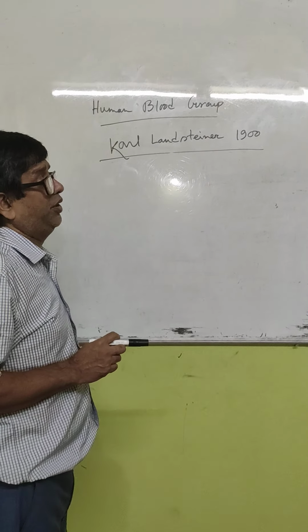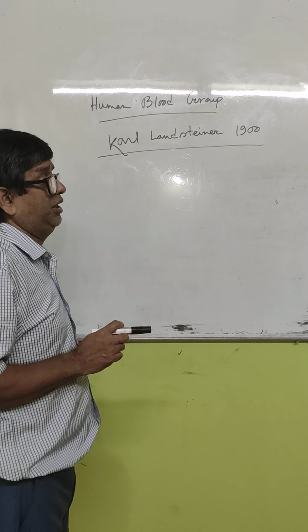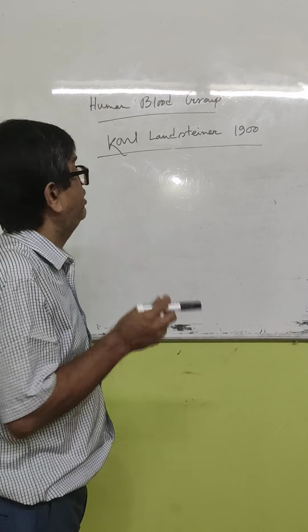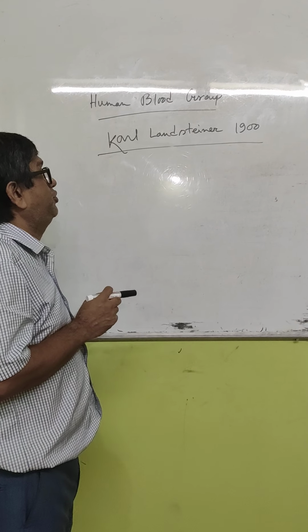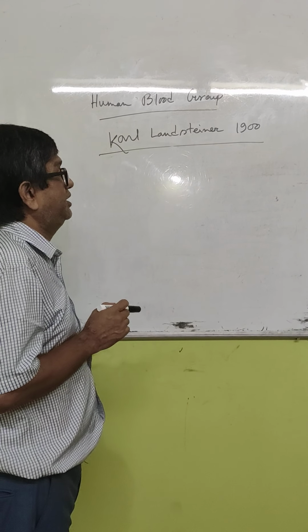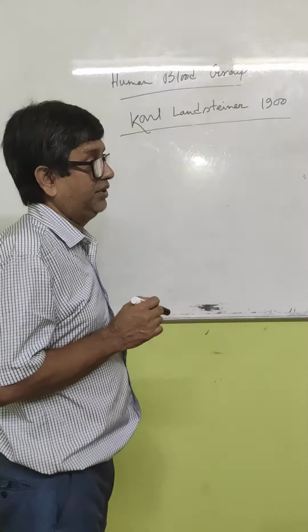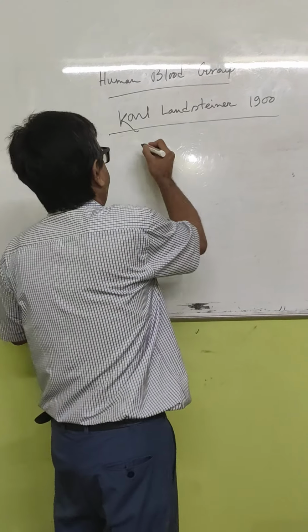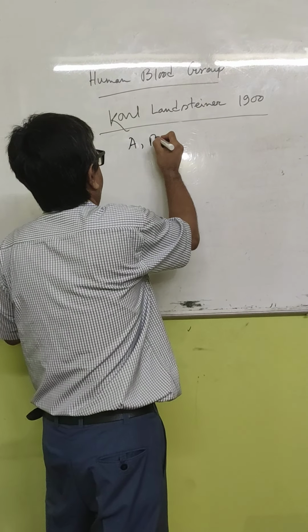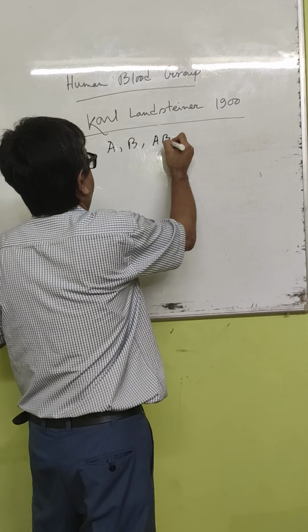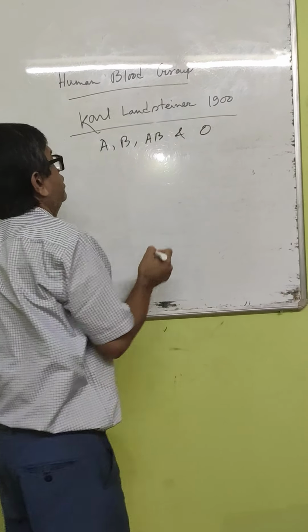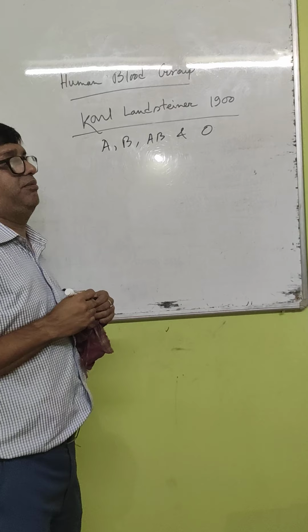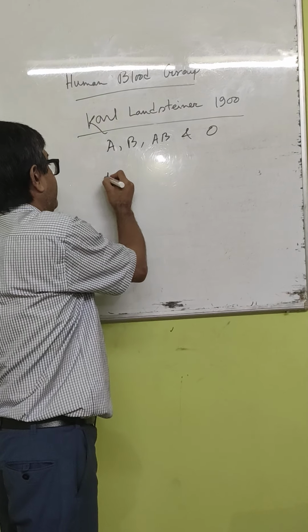Human blood group, you got it in class 11 also. Once again, I am just trying to recap it. Human blood group was discovered by Karl Landsteiner in 1900, and he observed 4 types of blood groups, such as A, B, AB and O. So the main basis of blood grouping is antigen